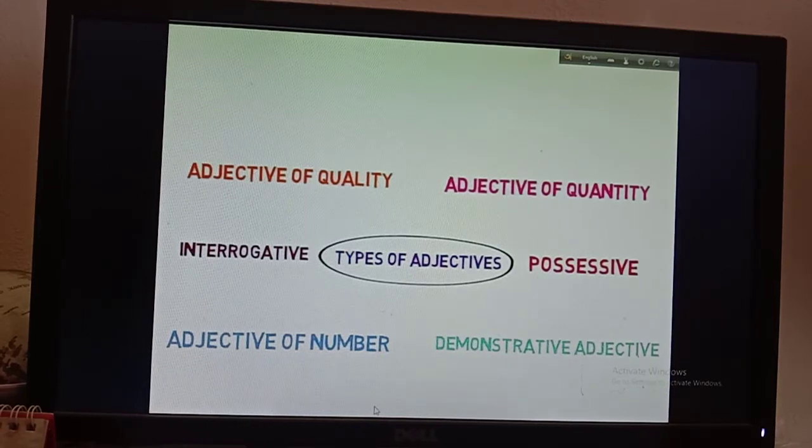So how many kinds of adjectives are here? There are 6 kinds of adjectives. Okay, so we are going to learn one by one. Now pause my video and write it down, then start it again.